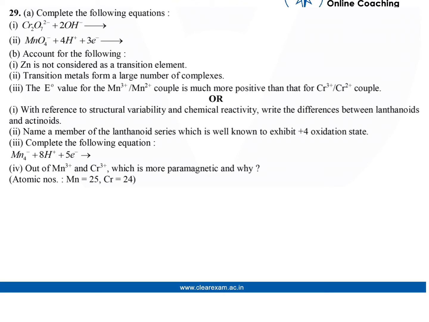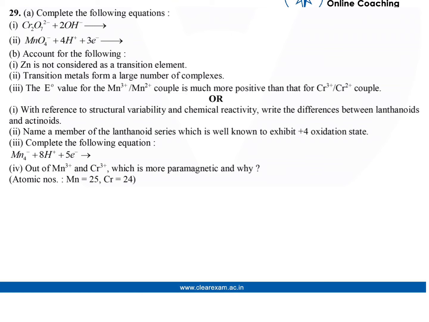Third is the E0 value for the Mn3+/Mn2+ couple is much more positive than that for the Cr3+/Cr2+ couple. And another question is, with reference to structural variability and chemical reactivity, write the difference between lanthanoids and actinoids.